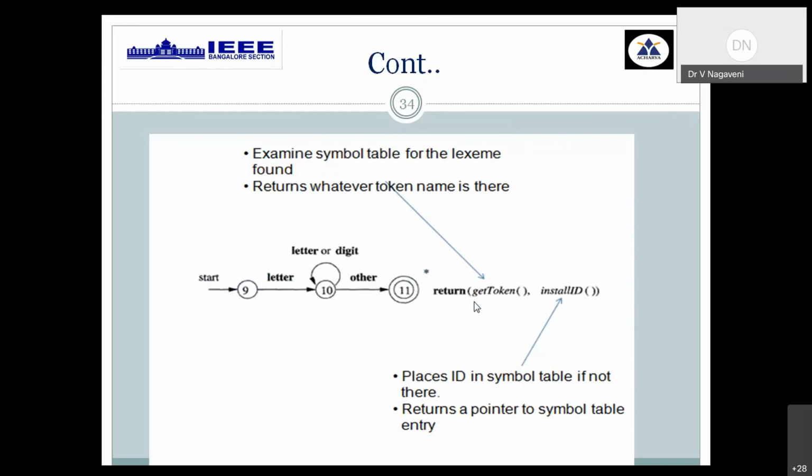The token extracted is: get the token and install it as an identifier. Install what type of identifier into the symbol table if it is encountered for the first time. If it is already encountered, just return the pointer to pass that information to the parser. Get that token name and then install it into the symbol table. These are the activities done in this identifier transition diagram.